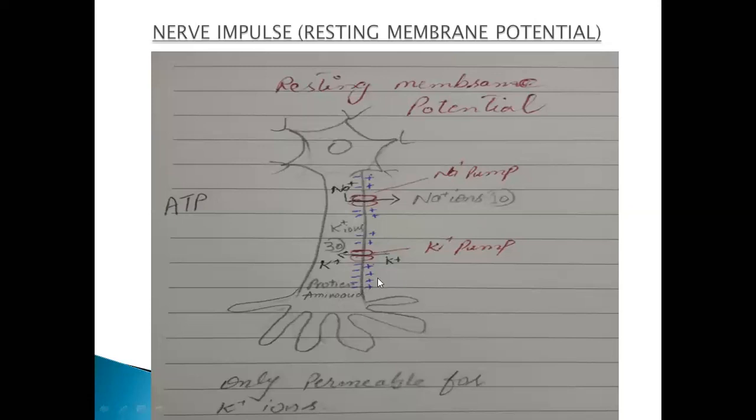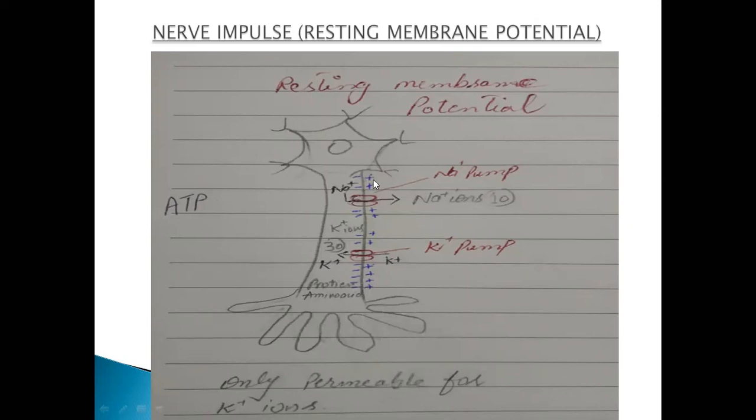The negative organic molecules, that are the proteins and amino acids, they will come inside of the cell. Now you can see that maximum sodium ions are moving outside. In the first condition, when there was sodium and potassium pump, sodium ions were coming outside, which means they are producing positive charge outside.